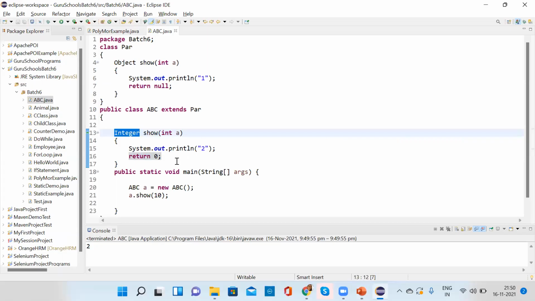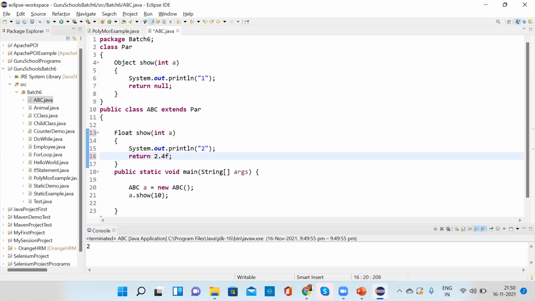Is that clear to everyone? Yes. Yes, Chavi. Okay. Float means what? Okay.